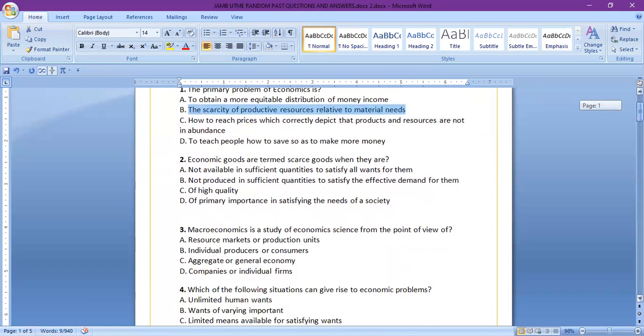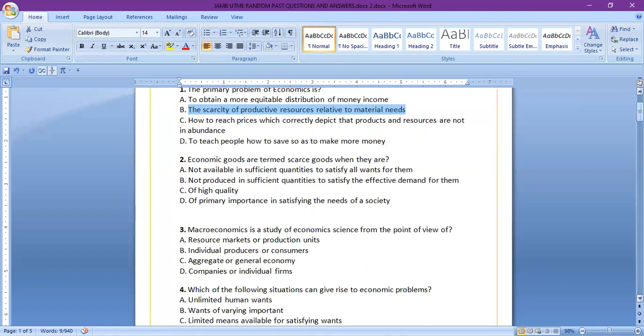So the second question is, economic goods are termed scarce goods when they are A, not available in sufficient quantities to satisfy all wants for them. B, not produced in sufficient quantities to satisfy the effective demand for them.